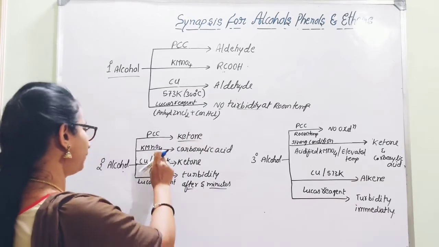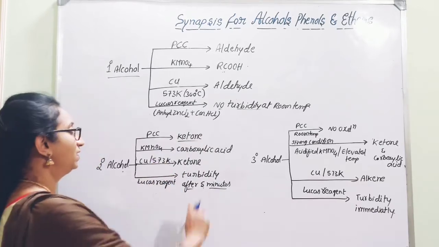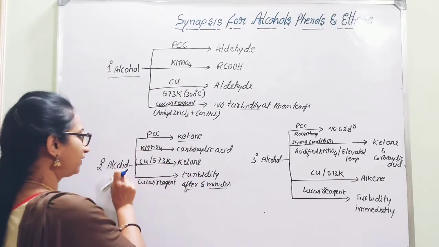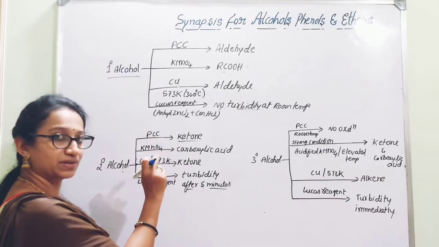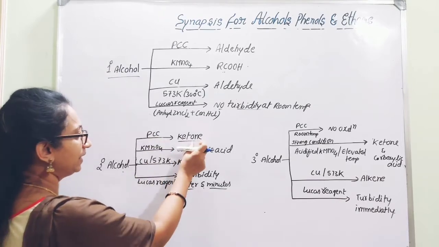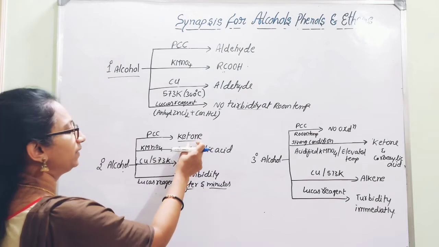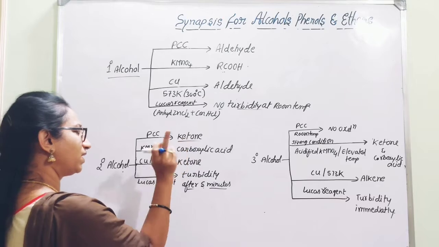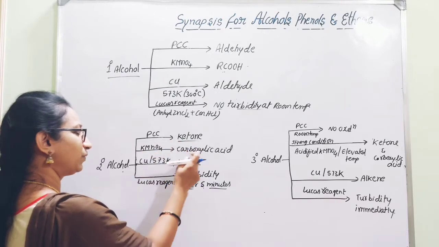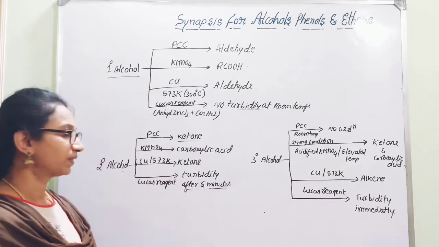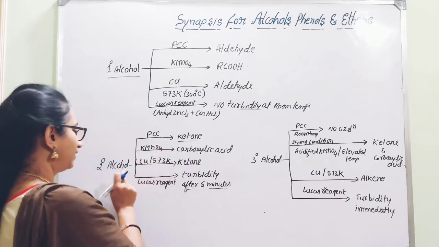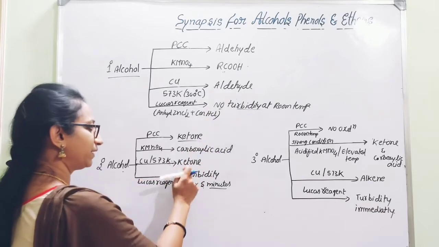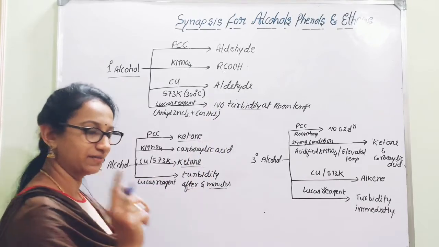Then, if you go for secondary alcohol, we can consider the same set of reactions, that is oxidation totally. Now when secondary alcohol is treated with a mild oxidizing agent, aldehyde does not form; here ketone is formed. When a strong oxidizing agent is used, it further undergoes oxidation. So in the presence of KMnO4, it gives carboxylic acid. Then, in case secondary alcohol is passed over heated copper catalyst, where primary alcohol gave aldehyde, here you will get ketone as the product. That is the difference.